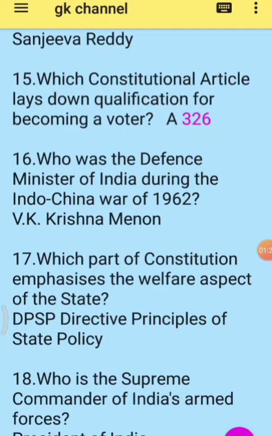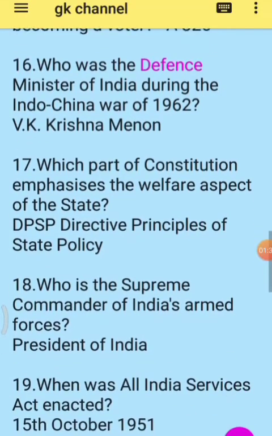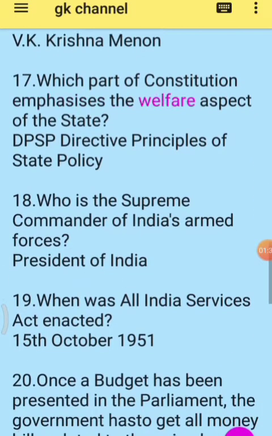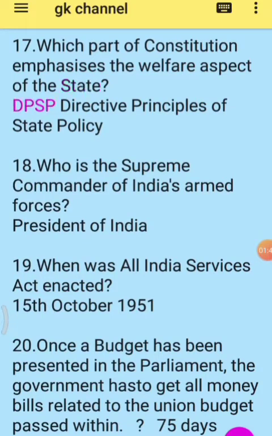Article 326. 16. Who was the Defence Minister of India during the Indo-China War of 1962? V.K. Krishna Menon. 17. Which part of the Constitution emphasizes the welfare aspect of the state? DPSP, Directive Principles of State Policy. 18. Who is the Supreme Commander of India's Armed Forces? President of India. 19. When was the All India Services Act enacted?